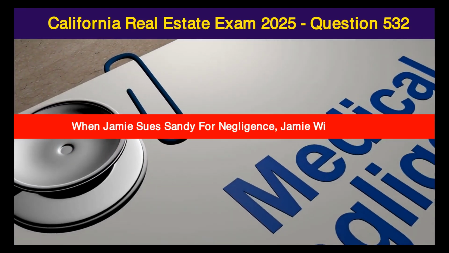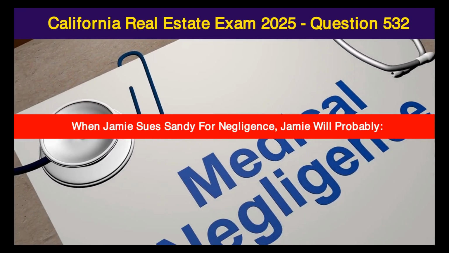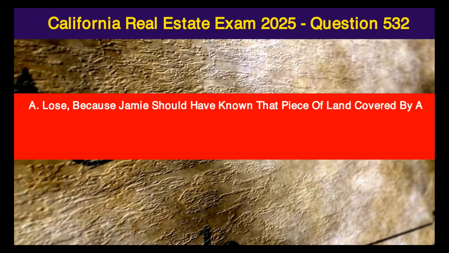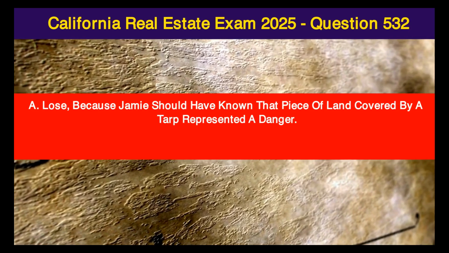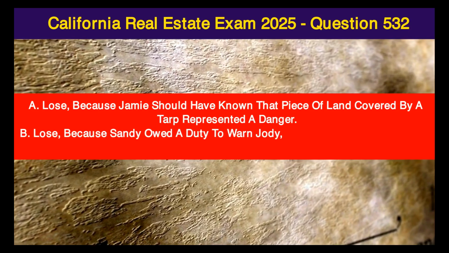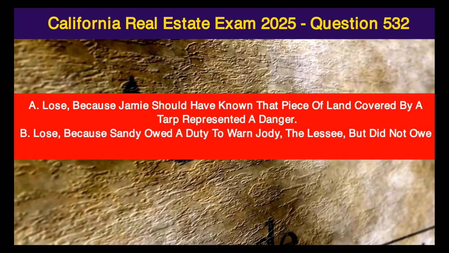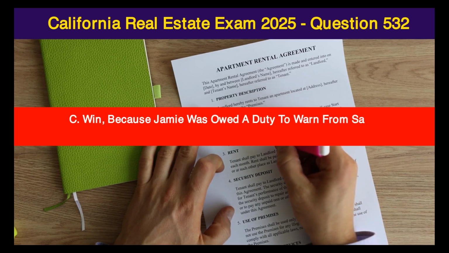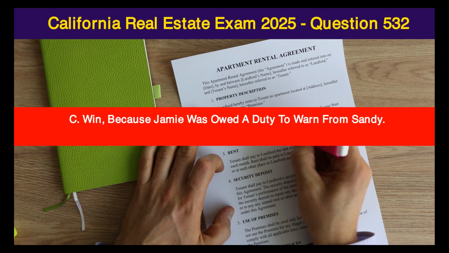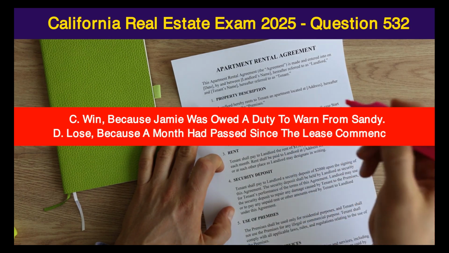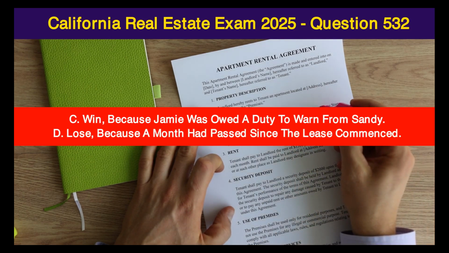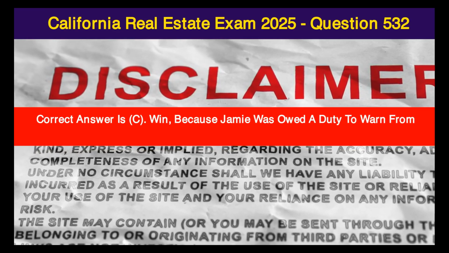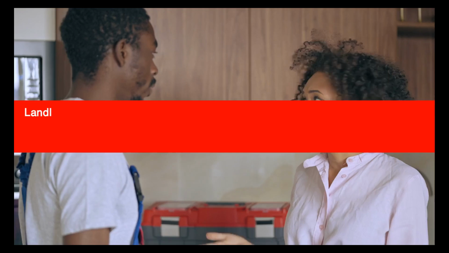When Jamie sues Sandy for negligence, Jamie will probably A. lose, because Jamie should have known that piece of land covered by a tarp represented a danger. B. lose, because Sandy owed a duty to warn Jody, the lessee, but did not owe it to a visitor. C. win, because Jamie was owed a duty to warn from Sandy. D. lose, because a month had passed since the lease commenced. Correct answer is C. win, because Jamie was owed a duty to warn from Sandy.